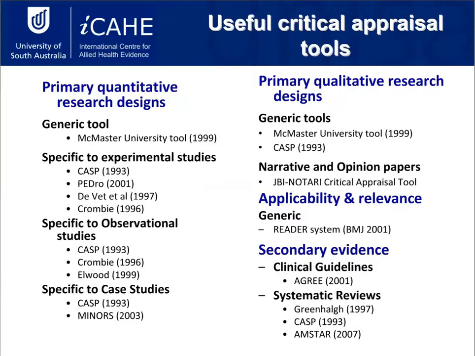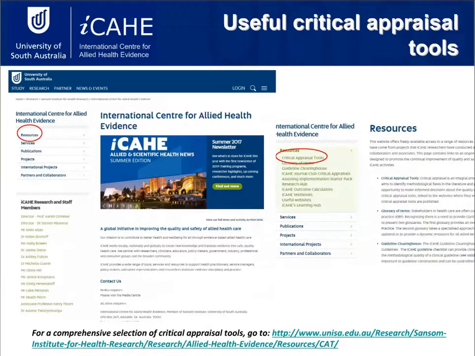So this is the list of critical appraisal tools that are available on this slide. However, we have quite a comprehensive list on our website. If you go to the International Centre for Allied Health Evidence website, you'll see that there is a link for resources, and then under that resources link, there is a link for critical appraisal tools. So in the critical appraisal tools link, what you'll need to do is just click on that and it'll take you through.